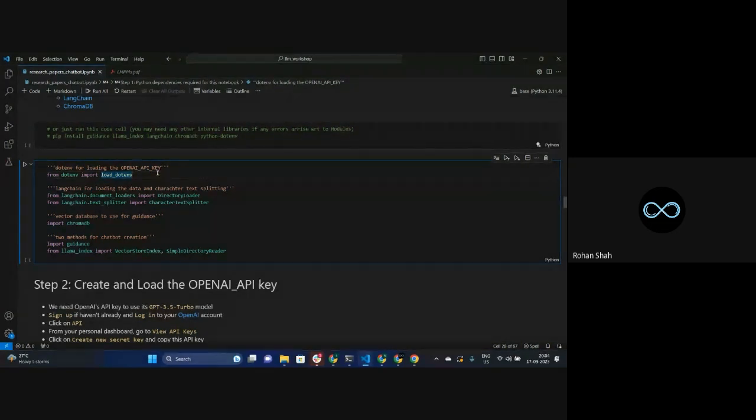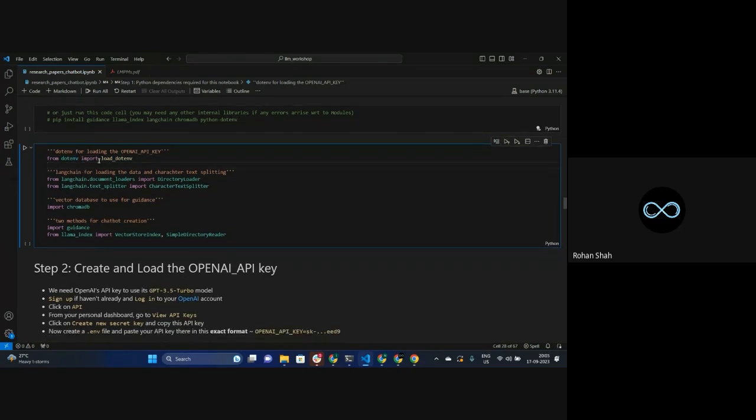The way that I'm still using it after hiding it is with the help of this .env. What is the purpose of this .env? When I call load_dotenv, it automatically loads this OpenAI API key for me. Why? That's where step 2 is going to come in handy. But for now, that's what the .env is for. Then there are the other two dependencies that we are using over here.